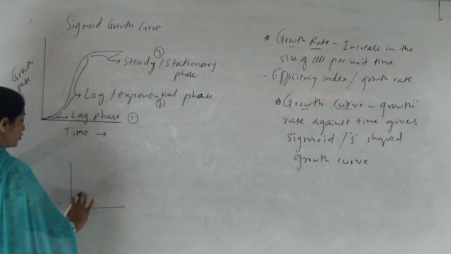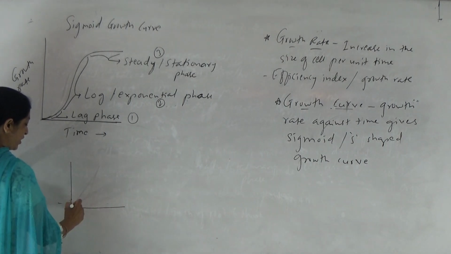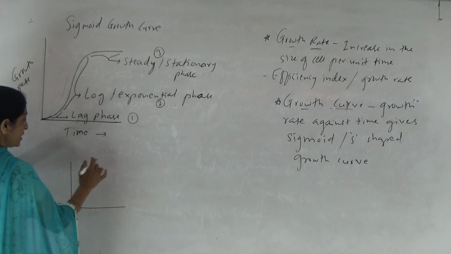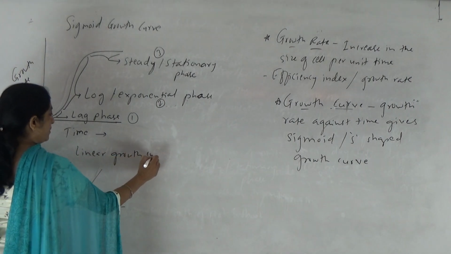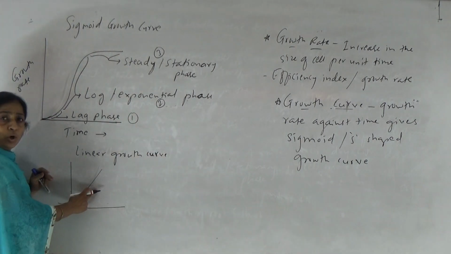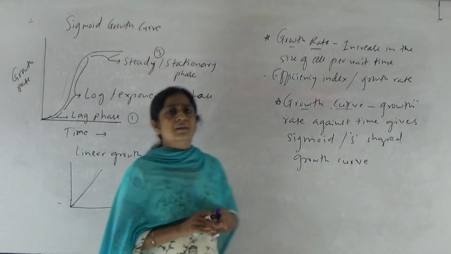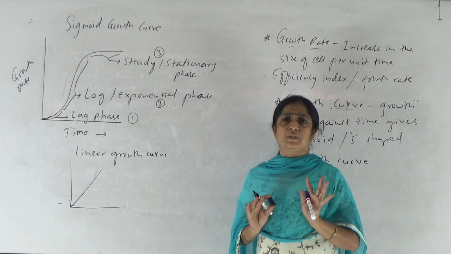Linear growth means or J-shaped growth. एक तर असा असतो किंवा linear straight line, right? So linear growth curve. It is not given in your book, but you can understand the concept, right? Linear growth means what? Continuous increase in the size, mass, volume, etc. of an organism is observed.